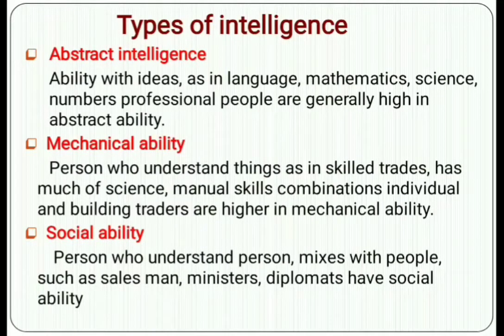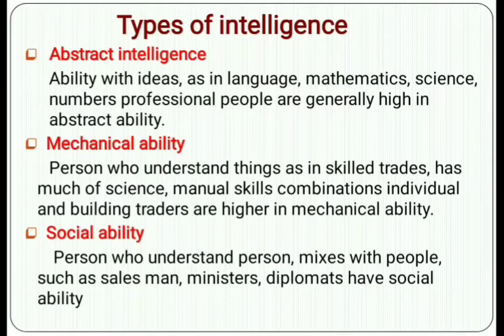So what is abstract intelligence? It is ability with ideas, as in language, mathematics, science and numbers. Professional people are generally high in abstract ability. Those who are professionals have the ability with ideas, good language, mathematics and science. All these things come under professionalism. So professional people are high in abstract intelligence.